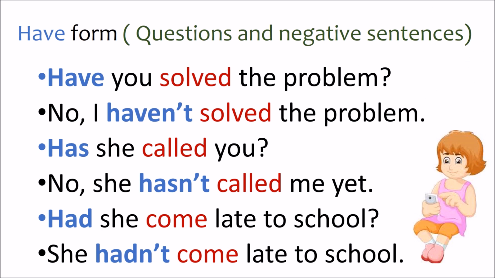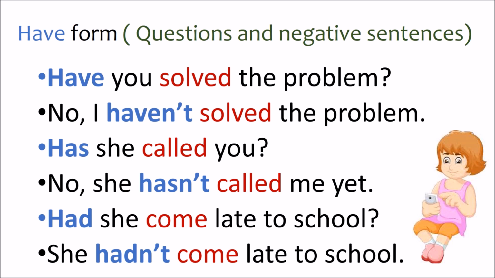Let us see examples of questions and negative sentences. Have you solved the problem? This is a question. In this, solved is the main verb, have is the helping verb. No, I haven't solved the problem. In this sentence we have words like no, not. So this is a negative sentence.